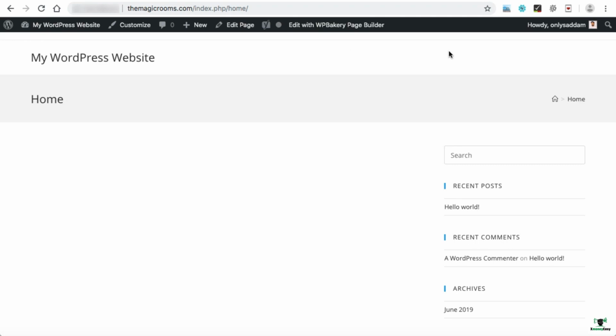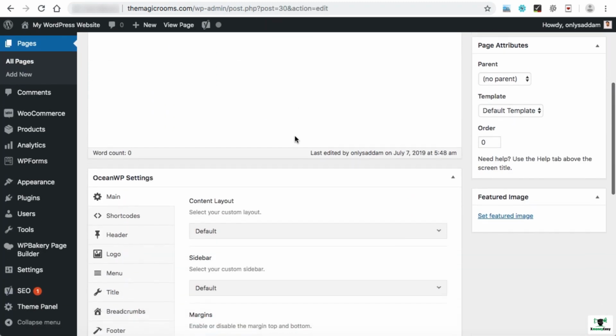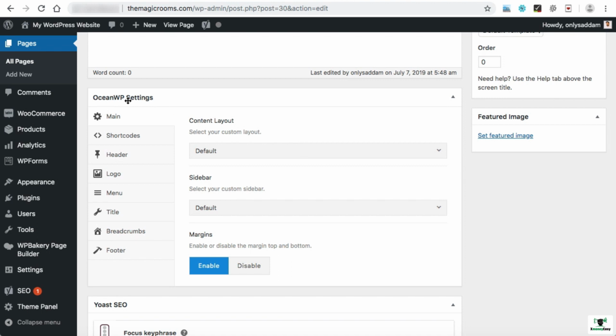The title is over here. This is called the breadcrumb, and this is the complete blank area. And this section is called the sidebar. So let's disable this sidebar from the home page. Again, we can go back to the home page. When you scroll down to the very bottom, we can see OceanWP settings. These are some basic settings from the OceanWP theme, and we can play with many options over here.